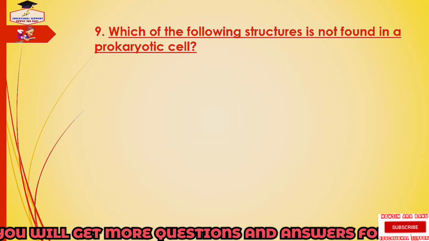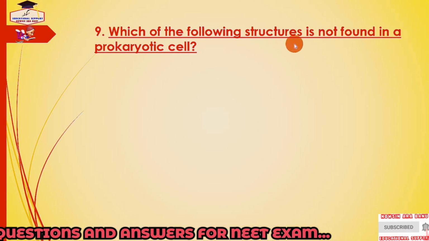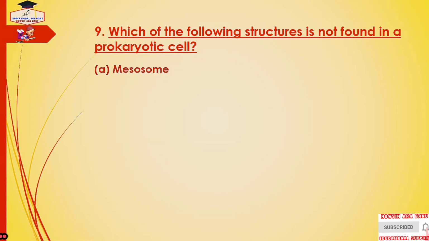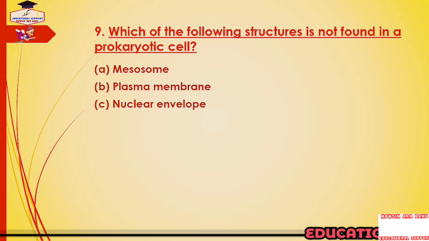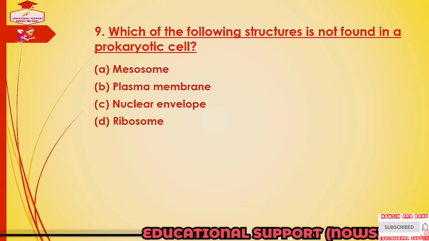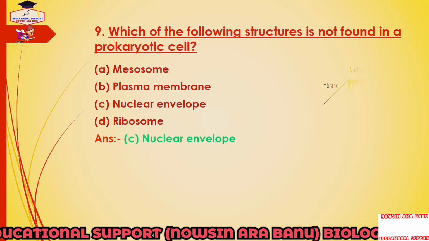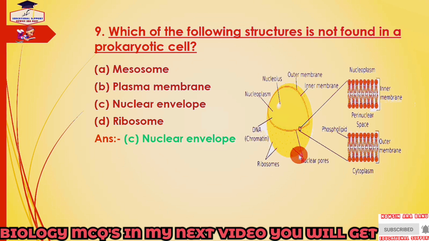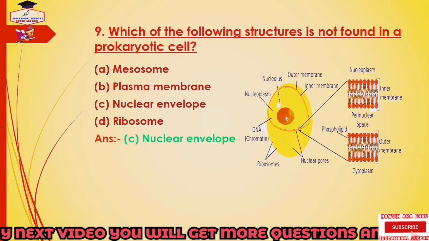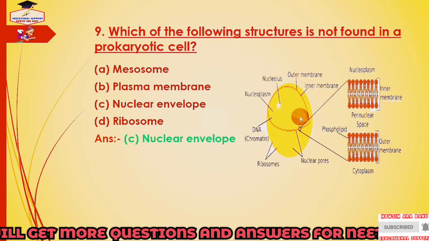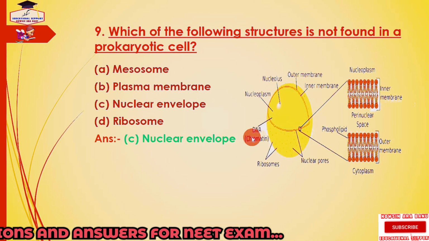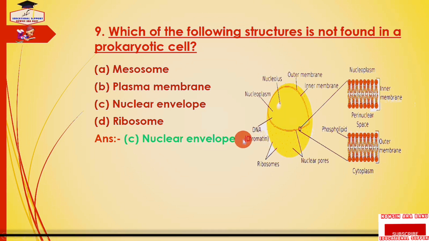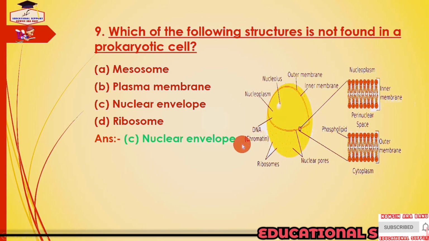Next question is, which of the following structures is not found in a prokaryotic cell? And the options are mesosome, plasma membrane, nuclear envelope and ribosome. And the answer is nuclear envelope. Because a prokaryotic cell is characterized by the absence of an organized nucleus and of membrane-bound cell organelles. DNA is naked, that is without a nuclear envelope, and lies variously coiled in the cytoplasm. It is commonly called nucleoid or genophore.